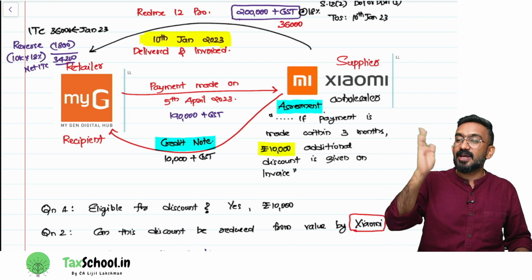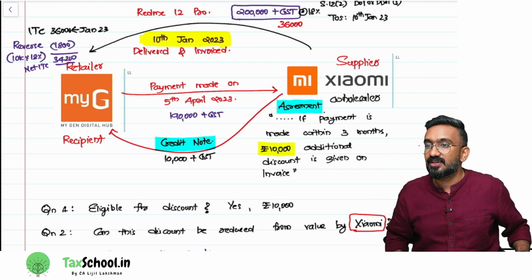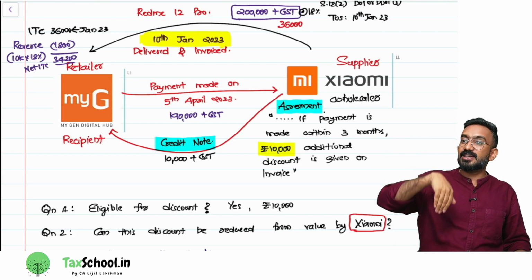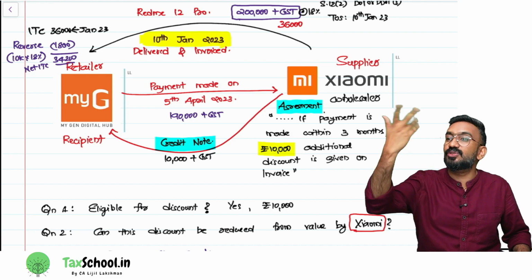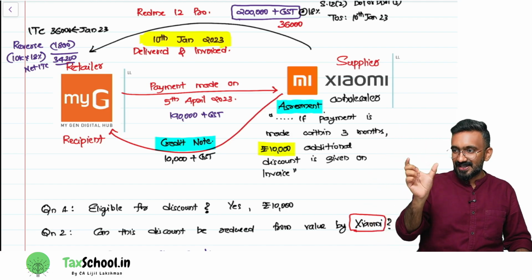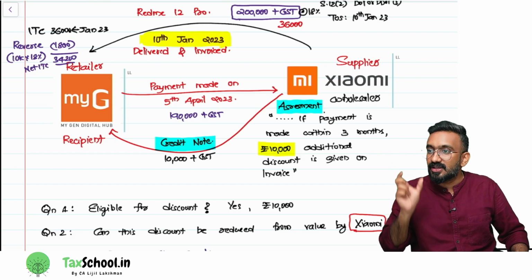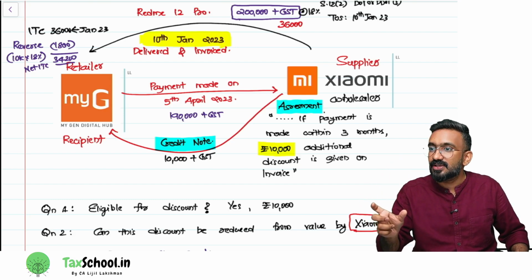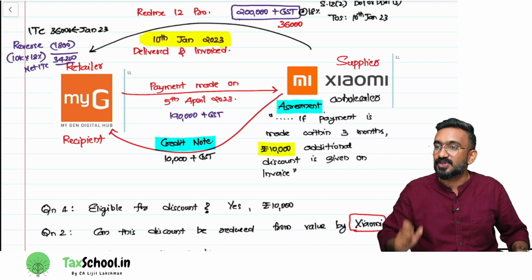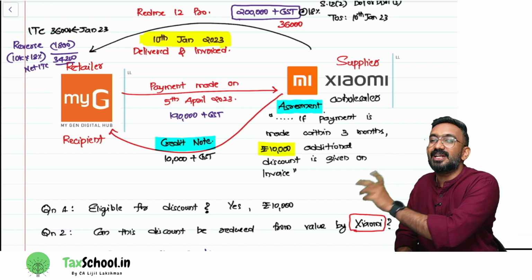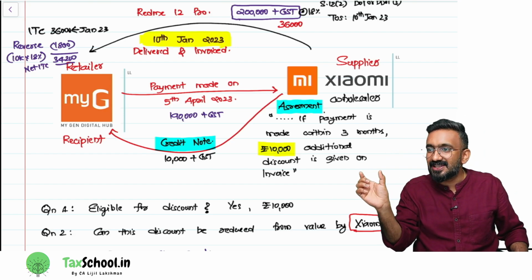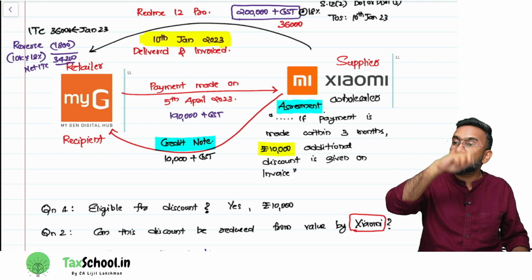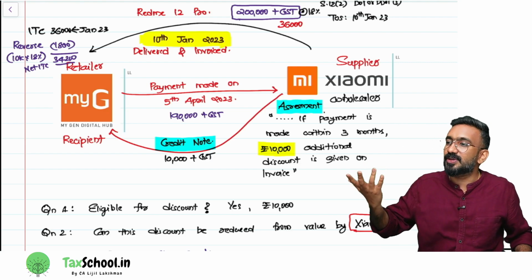So ideally, MyG should take ITC of how much only? 34,200. But MyG has taken ITC of how much? 36,000 in January. So how much ITC does MyG have to reverse? 36,000 minus 34,200, which is how much? 1,800 rupees, which is 10,000 rupees into 18%. So the GST on the discount value needs to be reversed by MyG, then only Xiaomi can reduce the value.